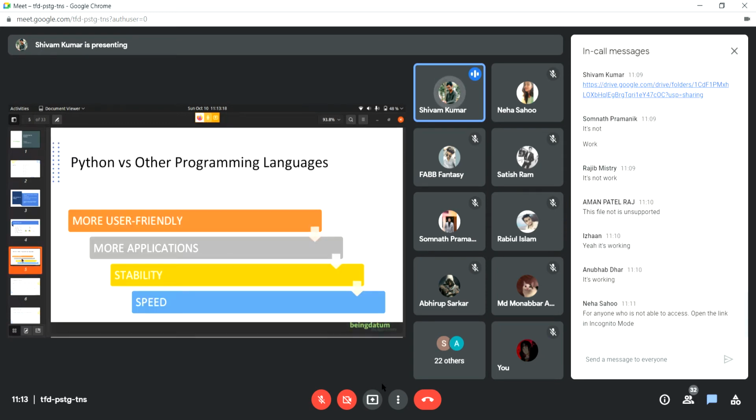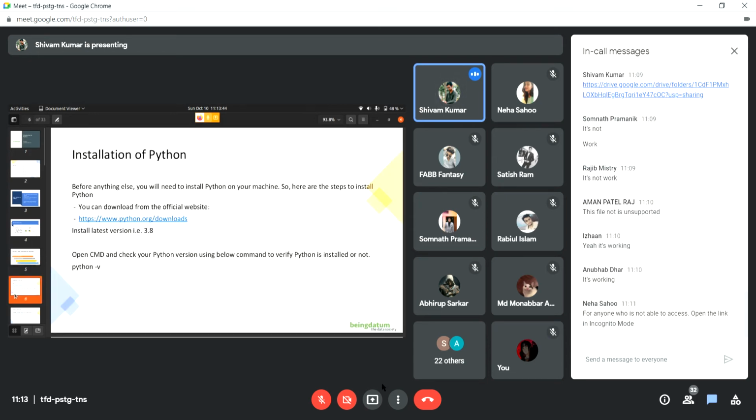Then we were talking about how Python is different from other languages. It is really user-friendly. That is what really separates Python from other languages. The only downside is that the speed of execution of Python is kind of slow. Again, that is because it is an interpreted language, unlike traditional languages like C and C++, which are mostly compiler based.